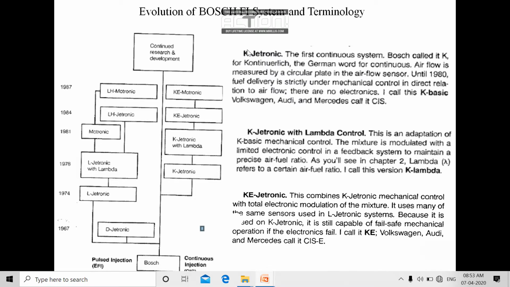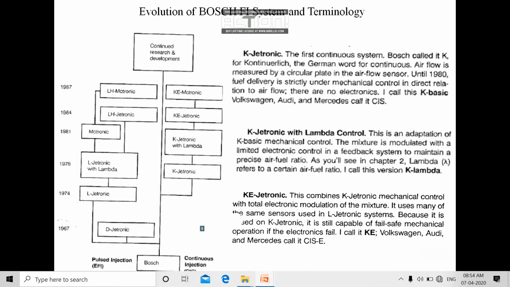Now the next technology comes, that is K Jetronic. Here K stands for continuous. Continuous is a German word used for continuous. As we have studied in the previous slide, in the continuous injection system, we are supposed to inject fuel continuously until the engine stops.